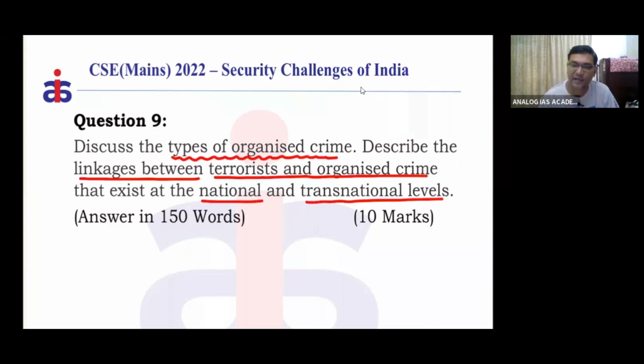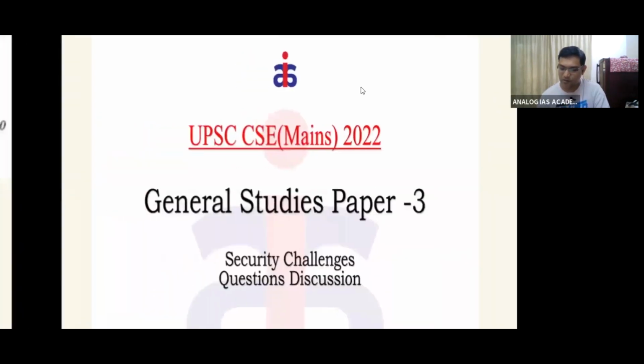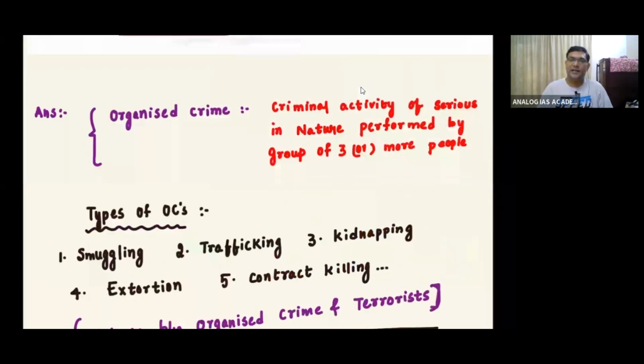So what are the types of organized crimes we have? First, directly we have to go to what the types of organized crime are. First, let me define one term, if you can, otherwise you need not define organized crime also.